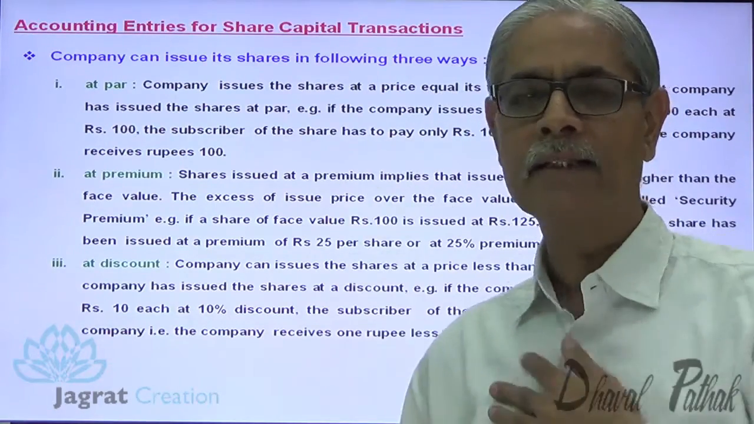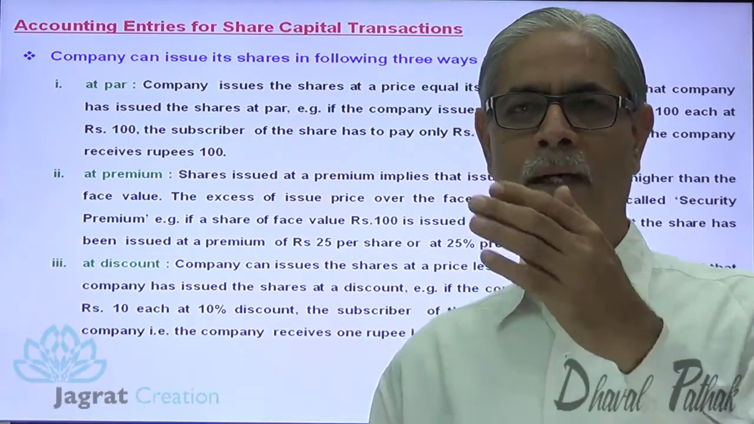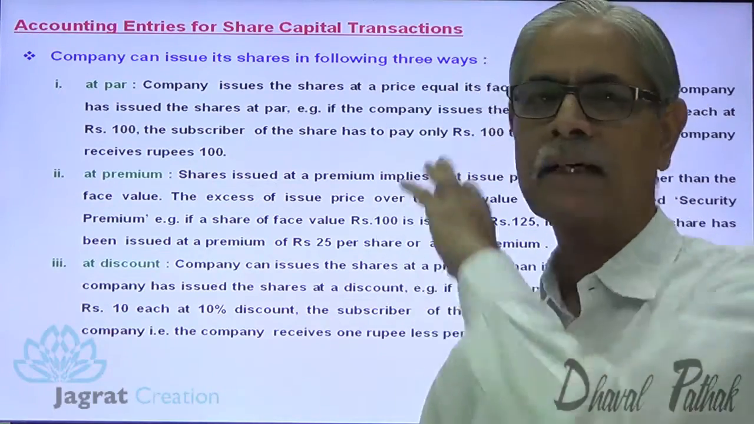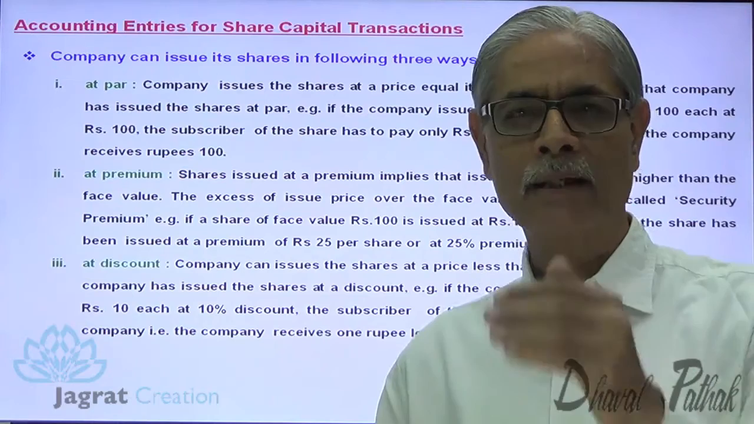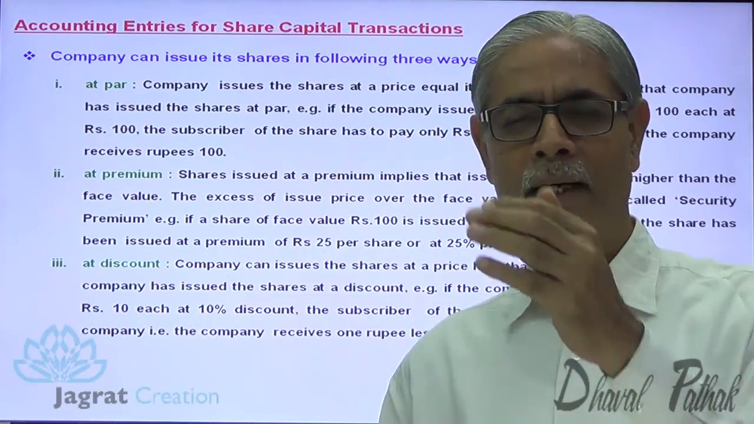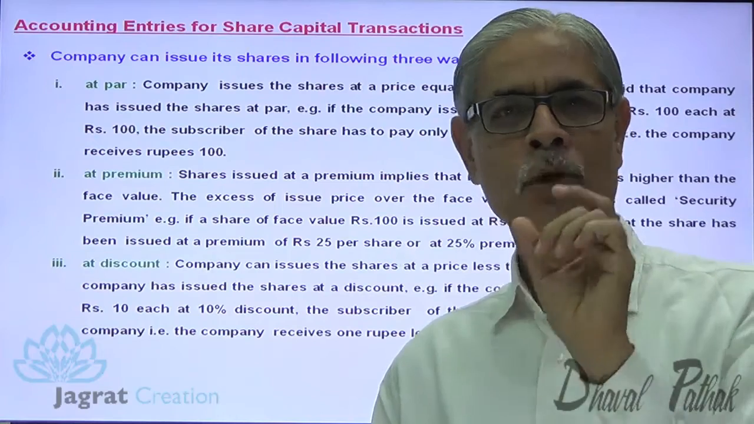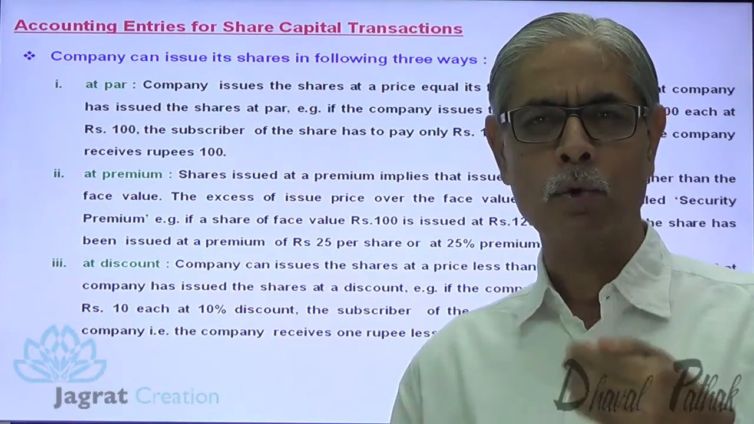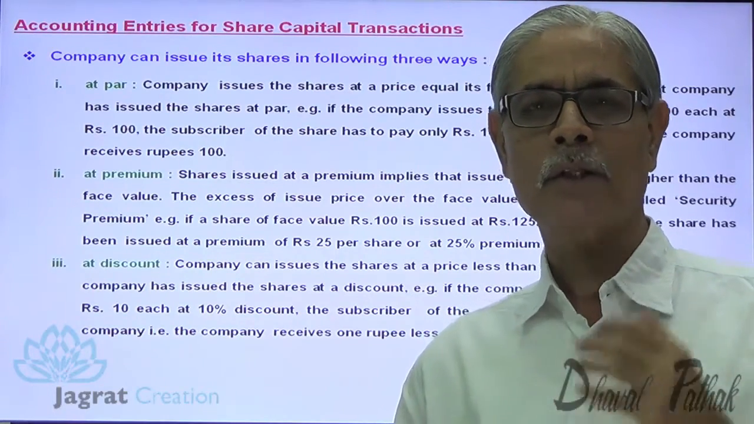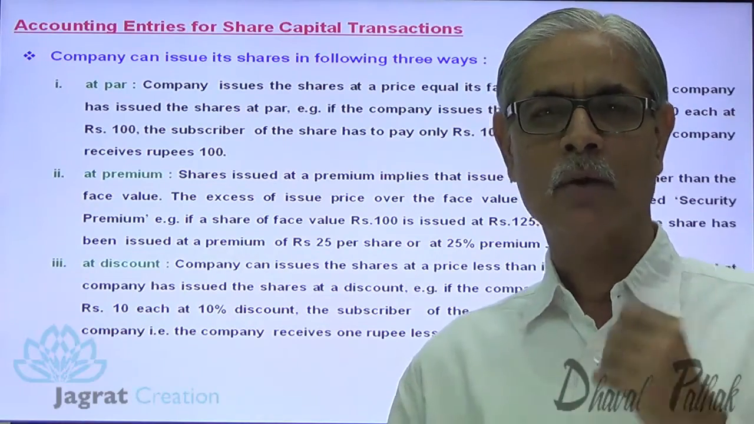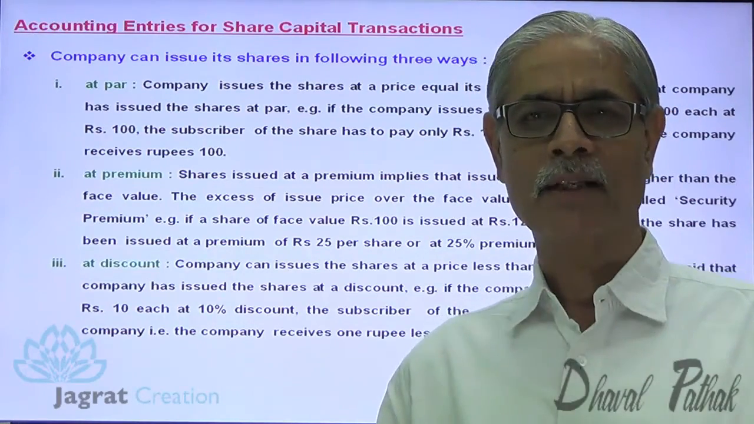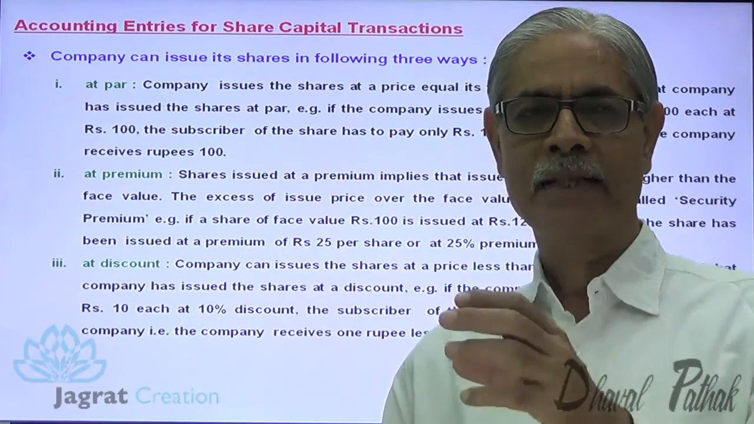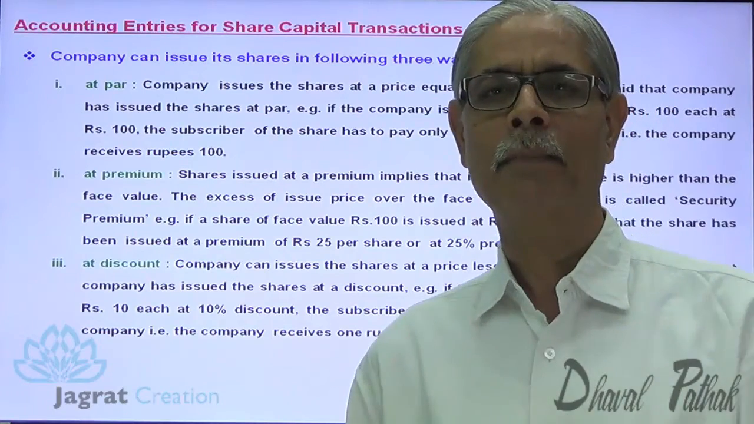Now after explaining these 3 modes of issue of shares, at par, at premium, and at discount, I want to demonstrate how the journal entries get recorded if the shares are issued at par. The amount is received by the company, some amount with application, balance with allotment, and the rest in installments, 1, 2, or 3 installments at the most. They are known as calls: first call, second call, third call, etc. So this is how the amount is received by the company. How do the journal entries get recorded for these transactions relevant to receipt of share capital by the company?